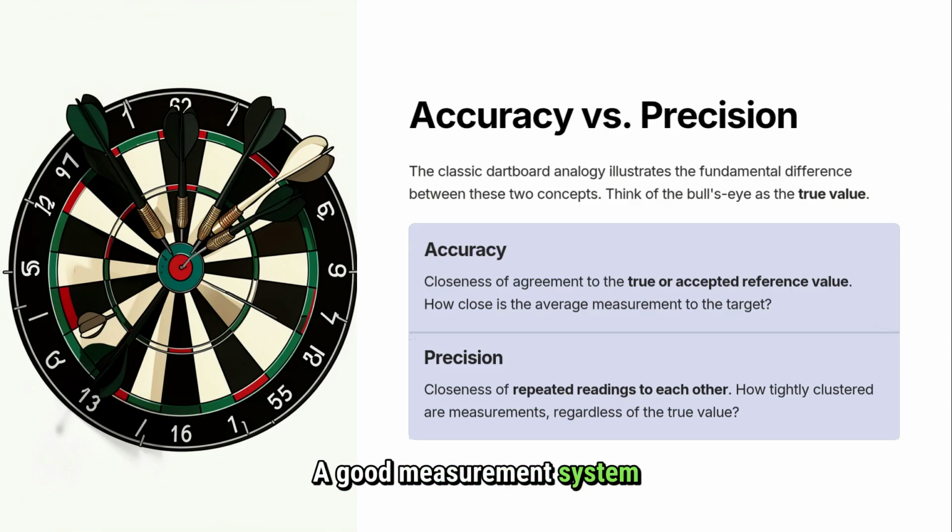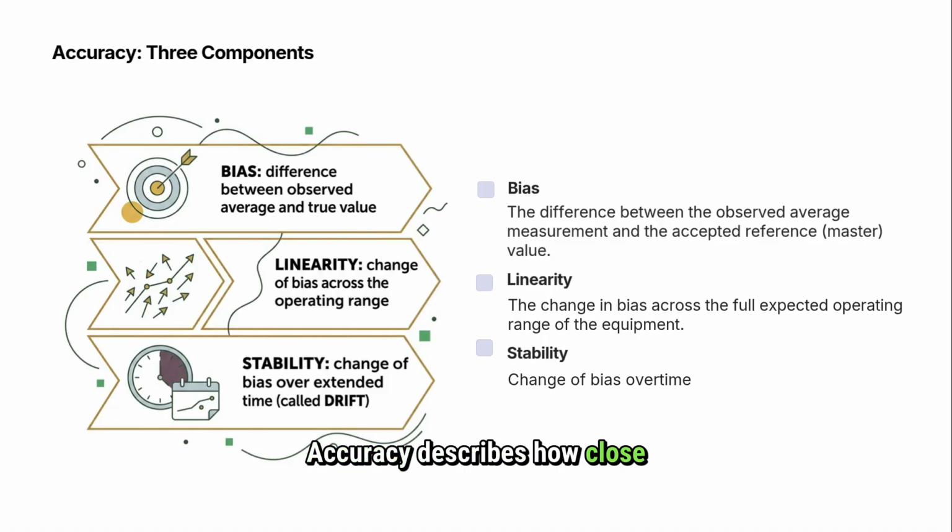A good measurement system should be both accurate and precise. When measurements are accurate and precise, they are consistently close to the true value. If measurements are precise but not accurate, the results are consistent but consistently off target. If measurements are accurate but not precise, the average may be close to the target, but individual measurements vary widely. Accuracy describes how close a measurement is to the true or reference value.